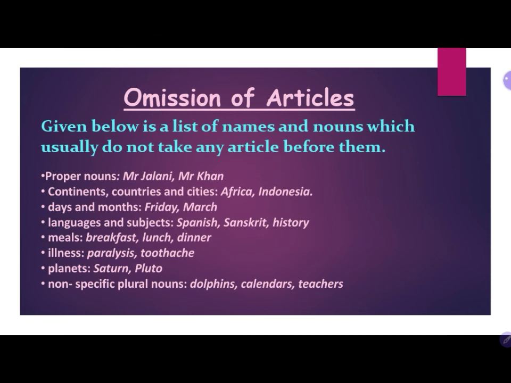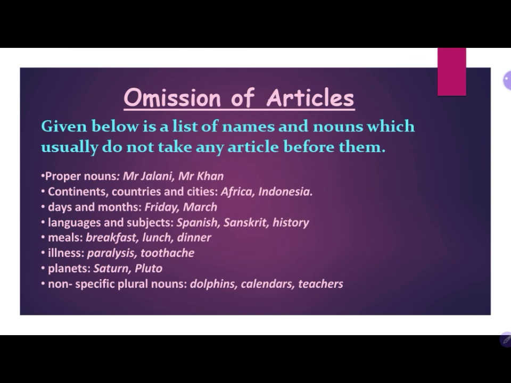We are not using an article before days and months, for example Friday, March, January, Saturday. Next one is languages and subjects. For example, Spanish, Sanskrit, English, history. We are not using articles before languages and subjects.